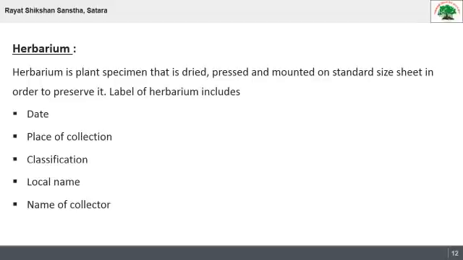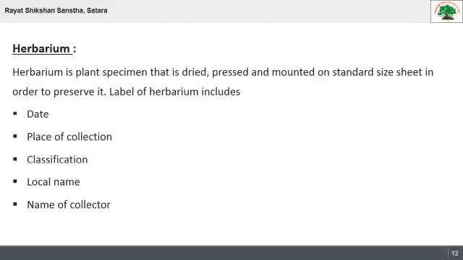It means the date of collection of that specimen, meaning on which day the plant was collected. Next, place of collection, meaning exactly where that plant specimen was collected, and then the detailed classification of that plant, then the local name of that plant.